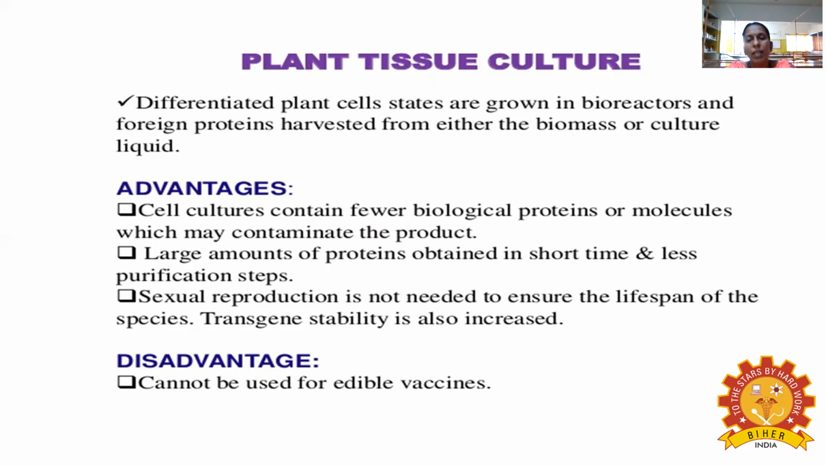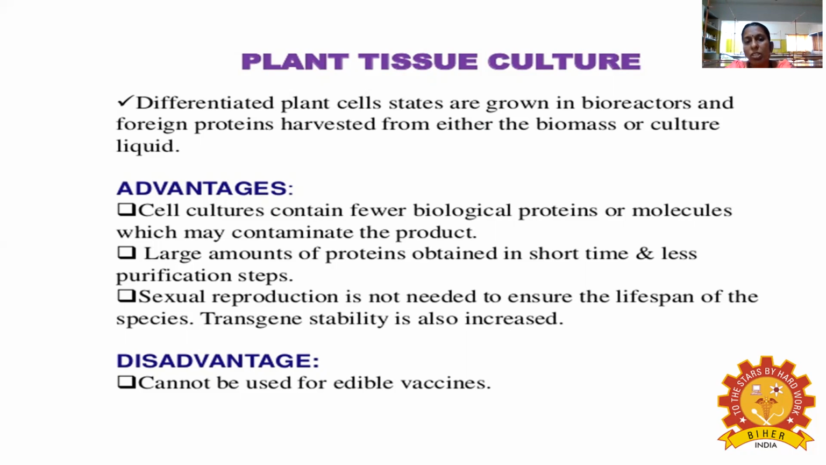After you have extracted the plantibodies, we are talking about mass production. The foreign protein is harvested either from the biomass or the culture liquid, you put it in the bioreactor, and then you get the yield.